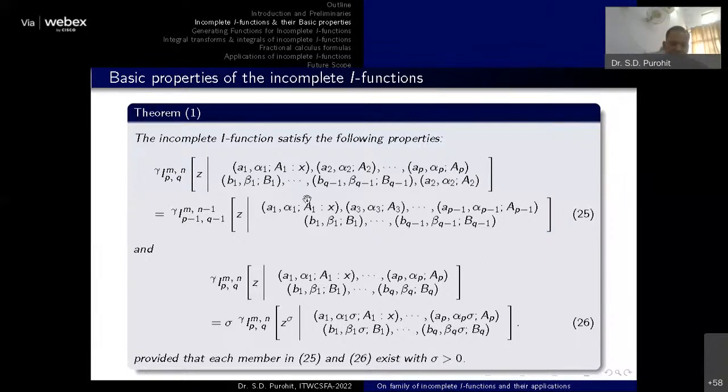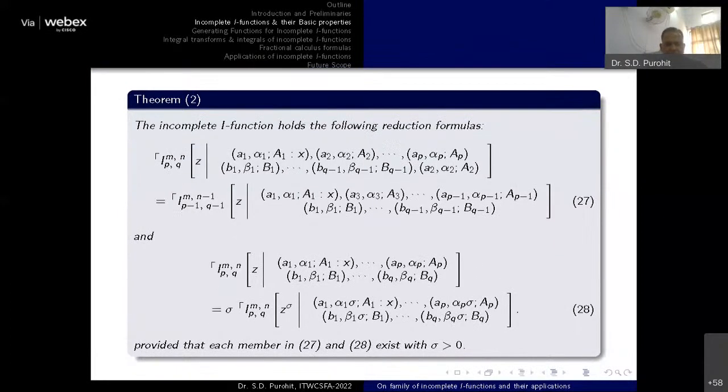Here you can see these are the simple recurrence relations associated with the incomplete function. And how can we prove this particular result, maybe 25 or 26? It can be obtained by simply rearranging the parameters only. If we recall the definition of the incomplete I function and rearrange the parameters, you easily get these results. And these are the recurrence relations for the I function. So this is the first theorem, associated with the lower incomplete I function. Similarly, this particular theorem indicates the same type of recurrence relation for the upper incomplete hypergeometric function.